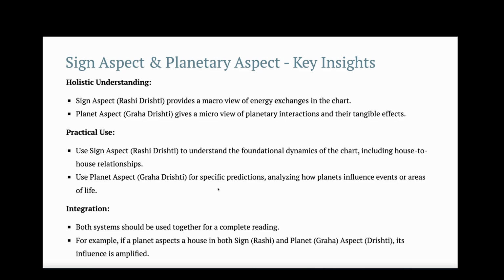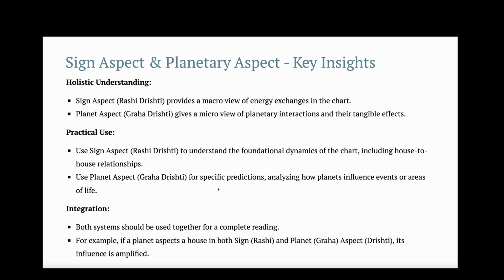So from the sign aspect and planetary aspects, we get some key insights, and they are about holistic understanding. From the sign aspect or Rashi Drishti, we get a macro view of energy exchanges in the chart, and from planet aspect or Graha Drishti, we get a micro view of planetary interactions and their tangible effects.